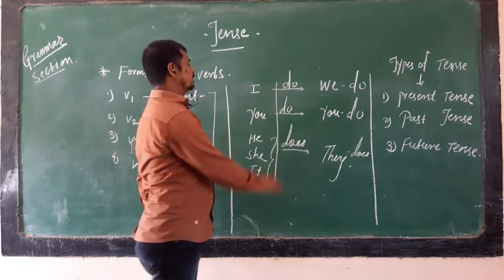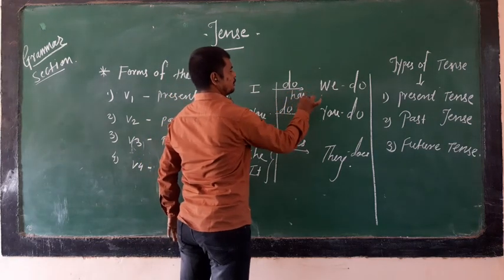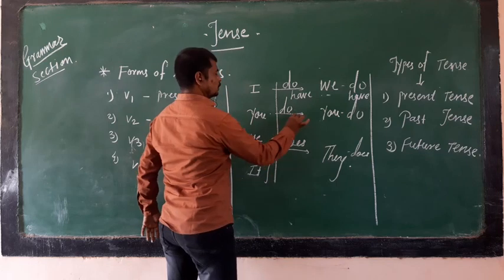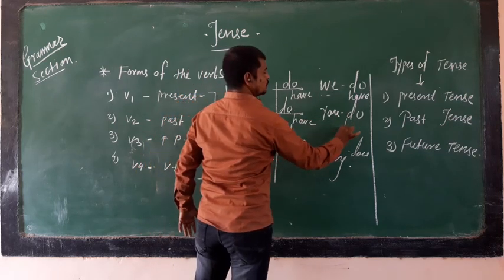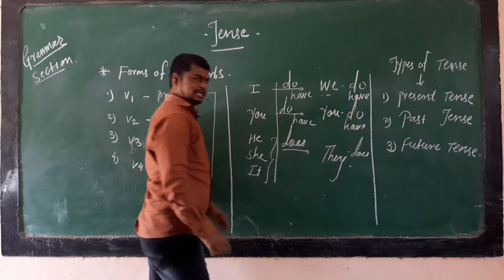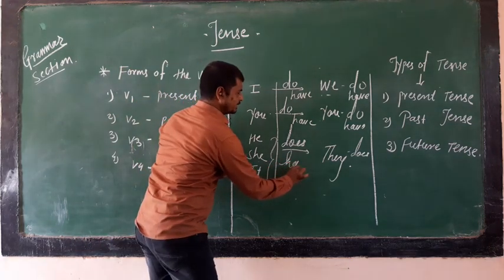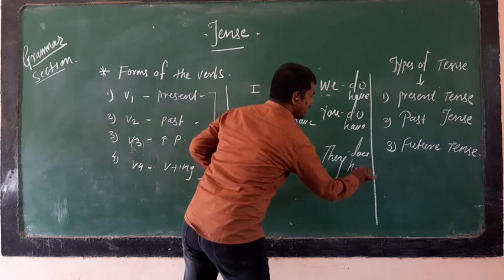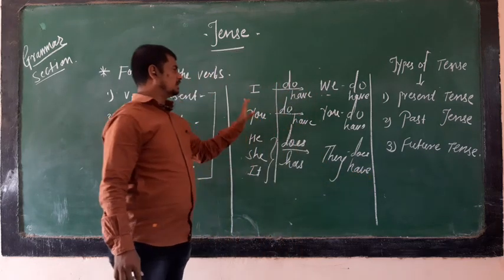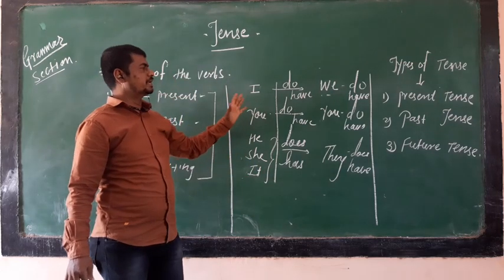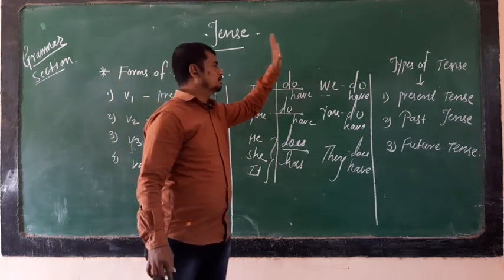For example, I have, we have, you have, and he, she, it has. Keep it in mind: he, she, it has, and they have. First of all, we have to learn this basic knowledge very well about learning the tense.